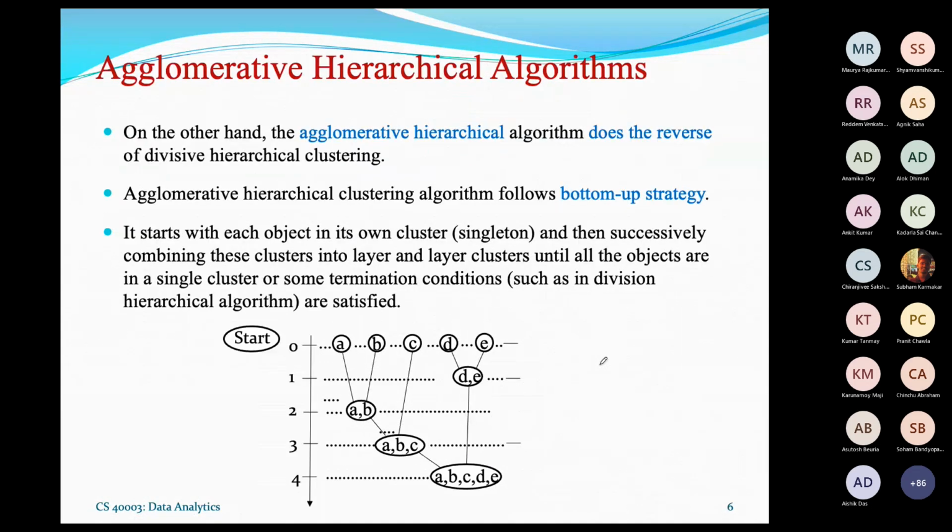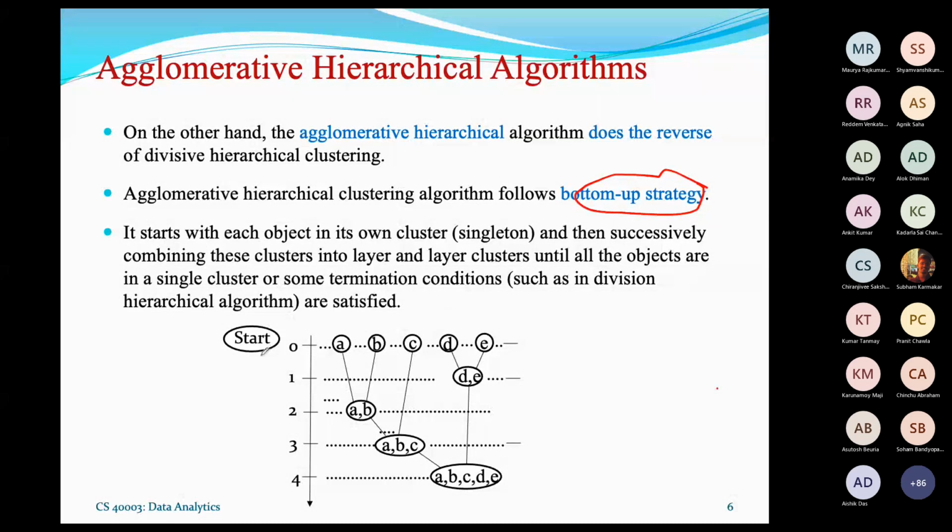On the other hand, agglomerative hierarchical techniques follow the bottom-up strategy. So what is the bottom-up? At the bottom, all clusters comprise a single object.